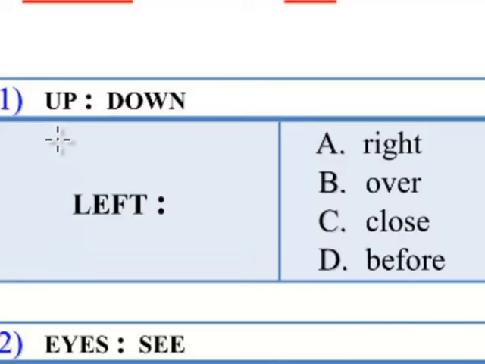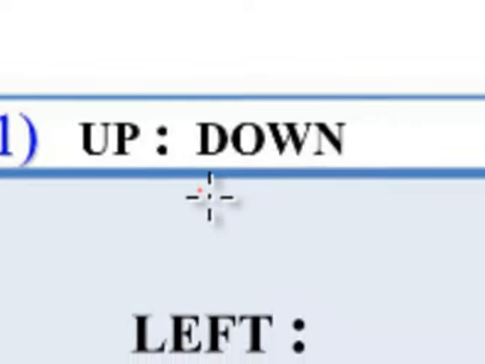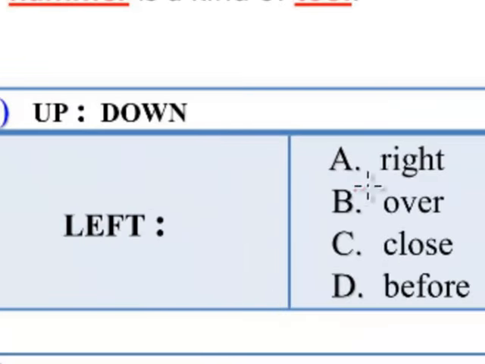We're going to read this as up is to down as left is to what? So when we're doing analogies, we want to analyze the relationship between these first two sets of words. So up and down, they're opposites. So we need to find the opposite of left. Is it right, over, close, or before? Clearly, the answer is right because right is the opposite of left.